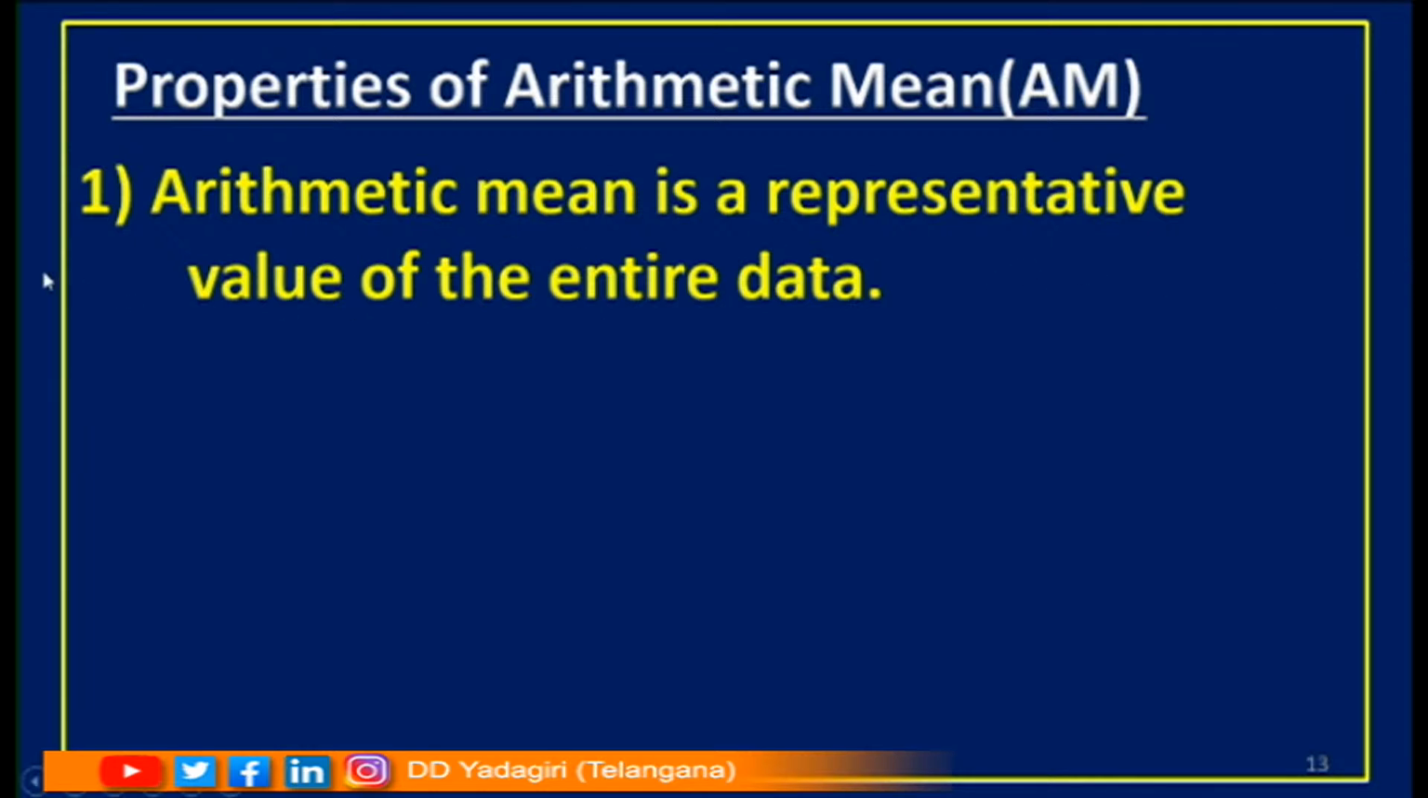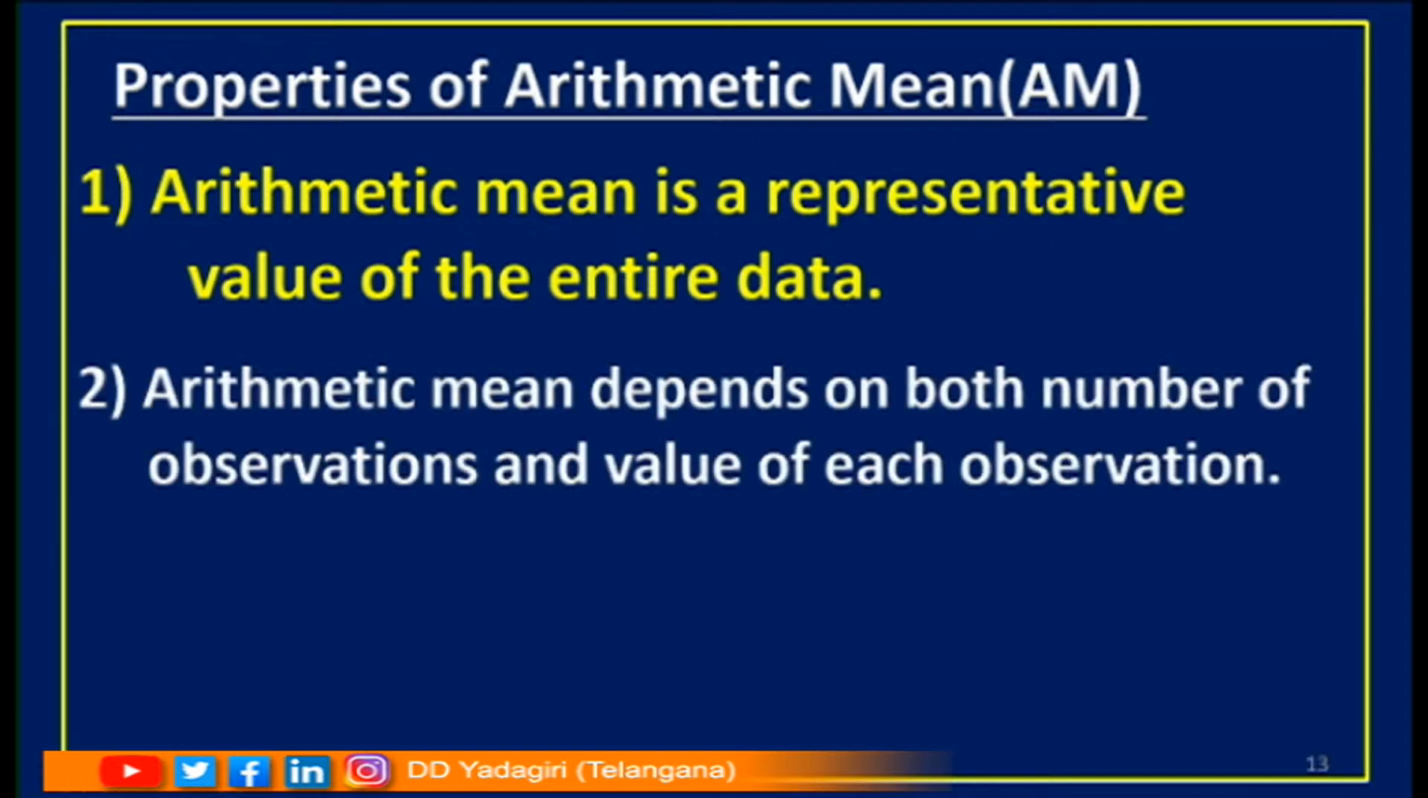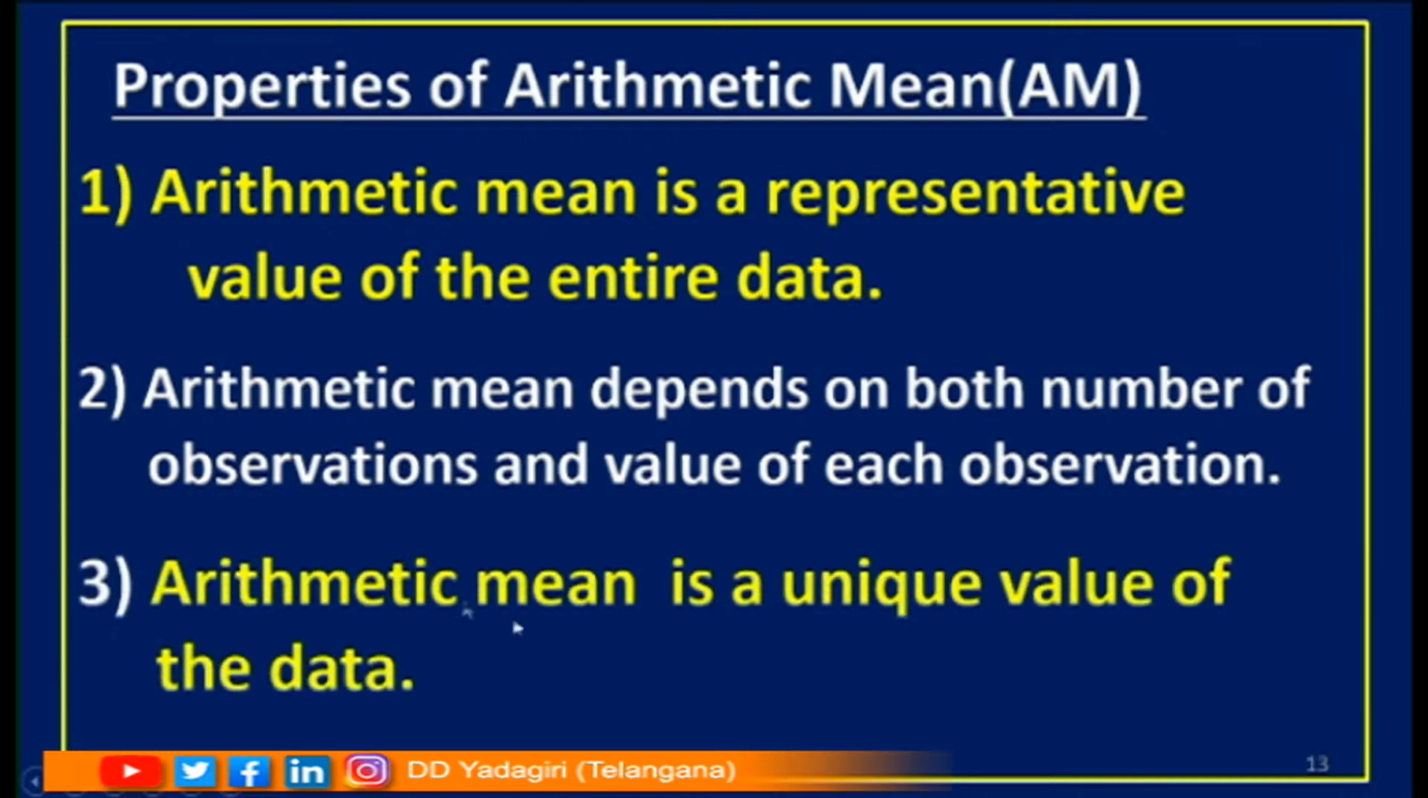Now let us understand properties of arithmetic mean. Arithmetic mean is a representative value of the entire data. Children, you already understood that we cannot take an individual value to represent the total data. Then what should be taken? Arithmetic mean can be taken. So, I can say that arithmetic mean is a representative value of the entire data. Arithmetic mean depends on both the number of observations and the value of each observation. Arithmetic mean is a unique value of the data. Children, for a given data, we cannot find more than one mean. So, we can say that arithmetic mean is a unique value.